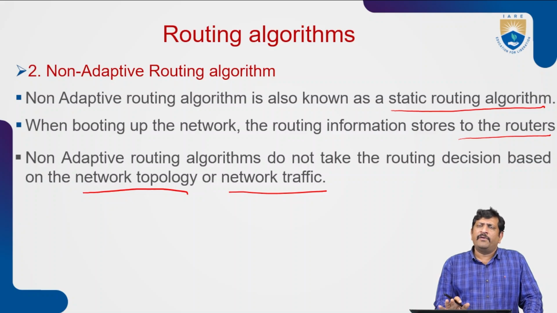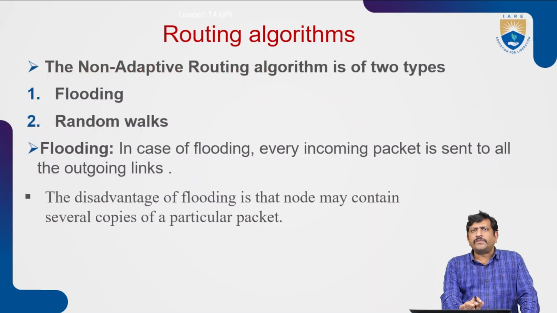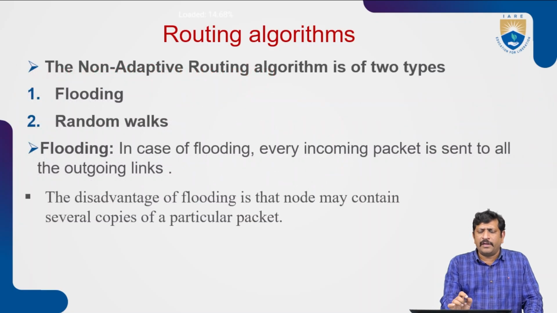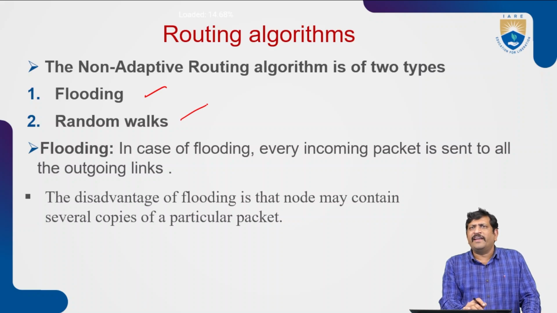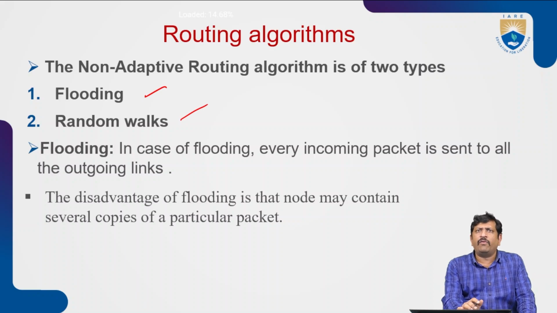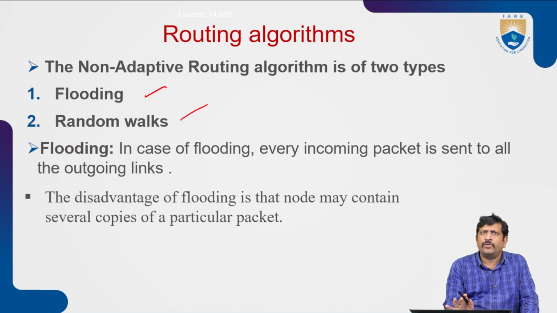Here is how we are going to find the path, based on the source and destination information availability in a router. Based on the information availability in a router, we can find the path from the source to the destination. Non-adaptive algorithms are generally categorized into two types: one is the flooding non-adaptive routing algorithm, and the other is the random walk non-adaptive routing algorithm.